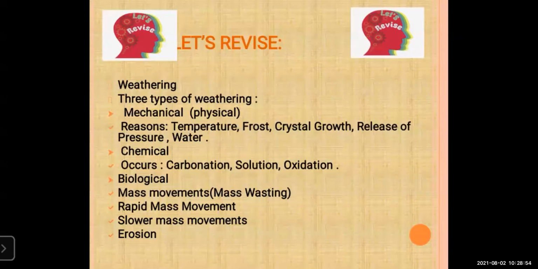We have studied the soliflution, that in the cold region, student, the small layers of soil which accumulates, which assembles, or which comes together because of the movement of soil. This is called as soliflution. We have studied this in the slower mass movement. Then at last we have studied about the erosion. Yes, there are 5 agents of erosion that we are going to learn in more detail in the next chapter. So this was about chapter number 3.